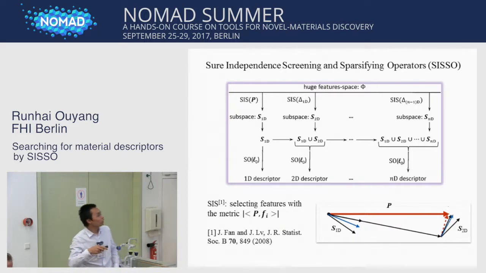For example, with the 1D descriptor, we calculate the residue and then SIS selects the second subspace, which has a good correlation with the residue. And then from the union of all the selected subspaces, we apply SO again to find the best 2D descriptor. And we do this until step N, which gets a descriptor that hits the quality requirement.